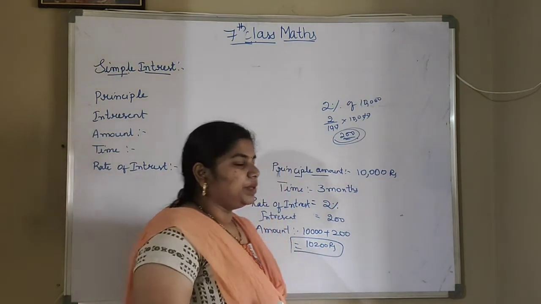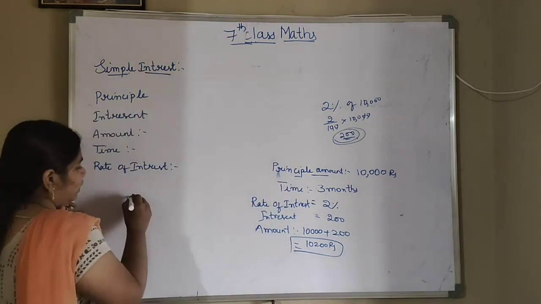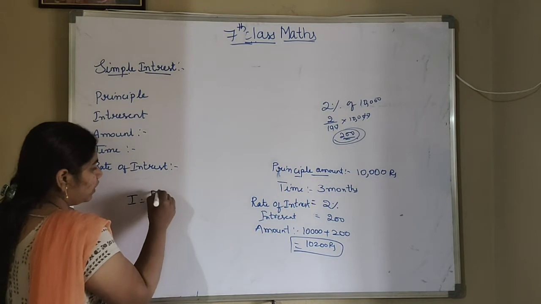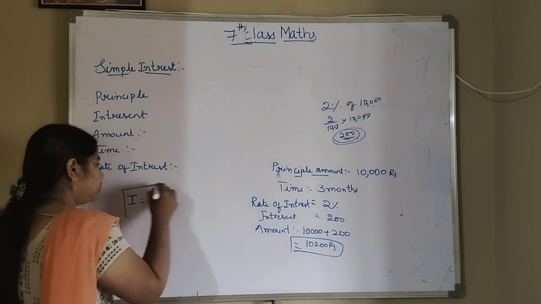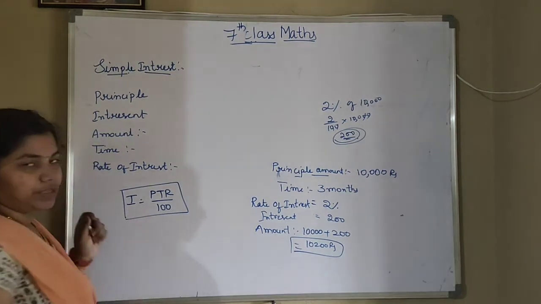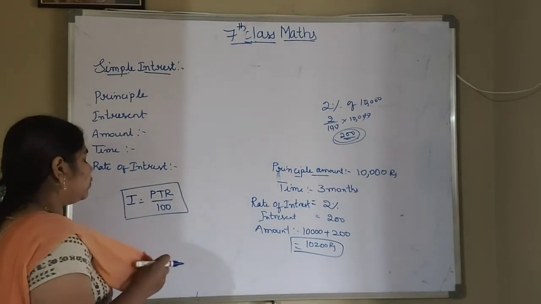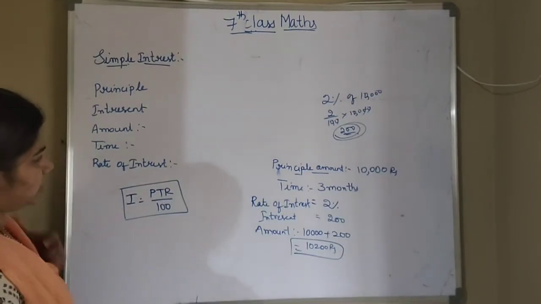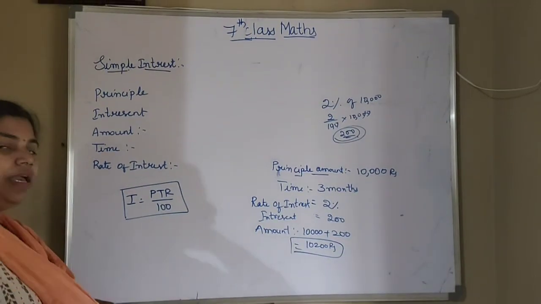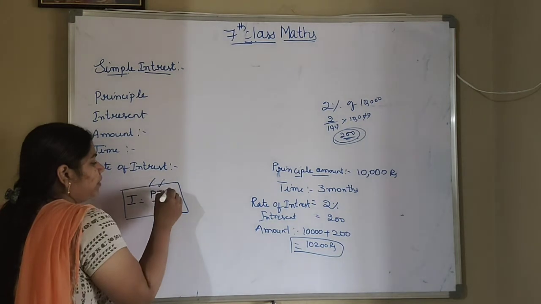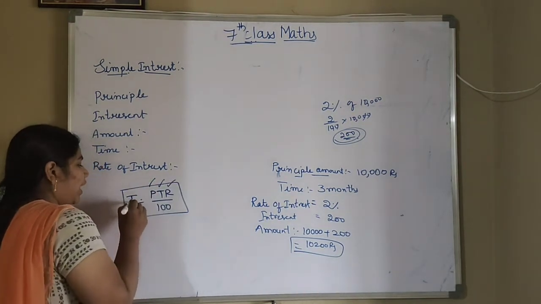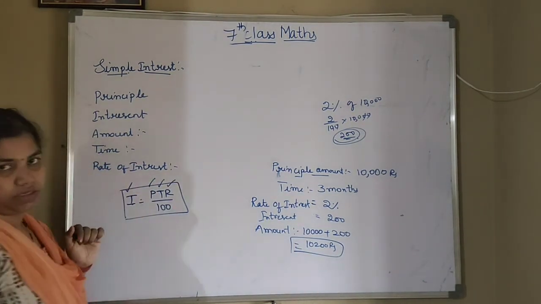So what is the simple interest formula? I is equal to PTR by 100. So we will use this formula for solving the problems. Simple interest is equal to PTR by 100, where P is principal, T is time, R is rate of interest, and I is simple interest.